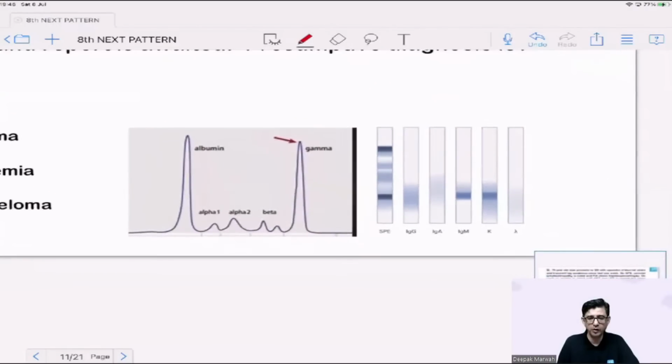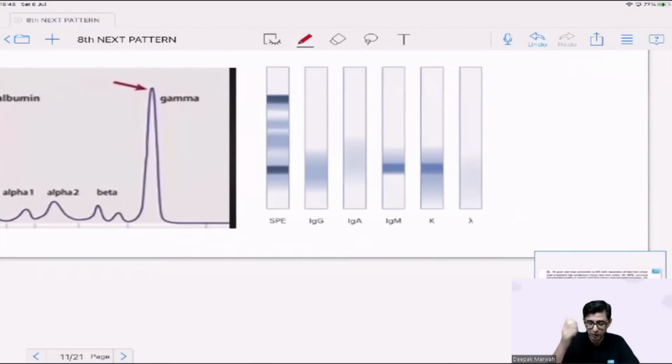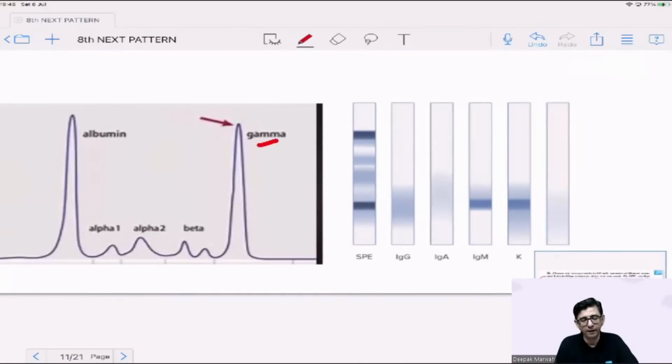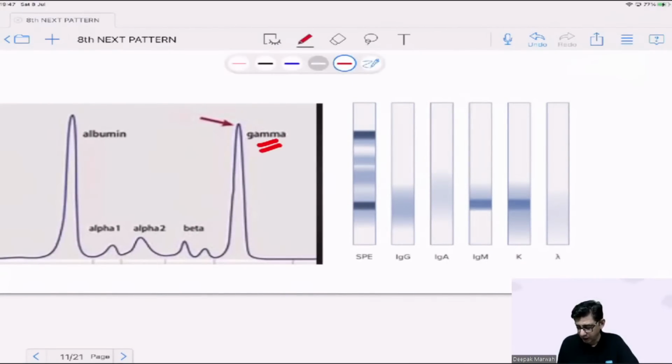So I just want to draw your attention to the image in this particular case. We can see that particular spike with respect to the electrophoresis in a patient, but then in the immunofixation, I want you to see that in multiple myeloma, mainly the antibody that is present is immunoglobulin G. But in this particular question, you will notice that it is not immunoglobulin G, but it is immunoglobulin M that is present. So you are thinking to yourself, is this a case of multiple myeloma? He's written Bence-Jones proteins, that is okay.